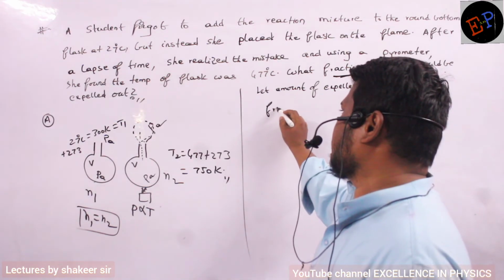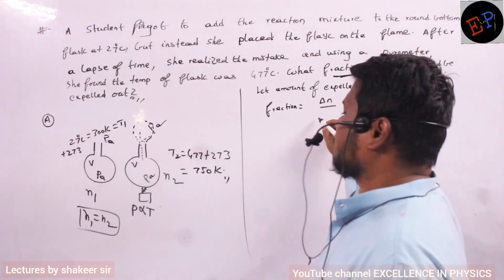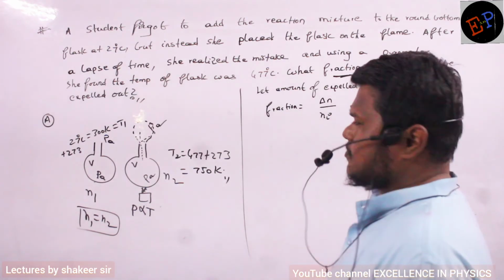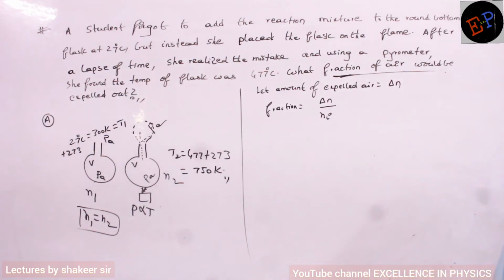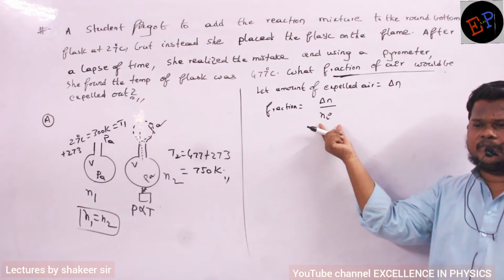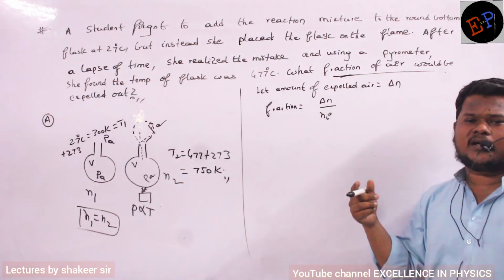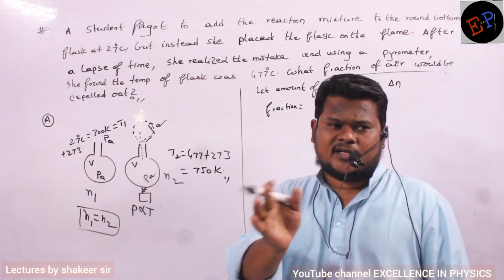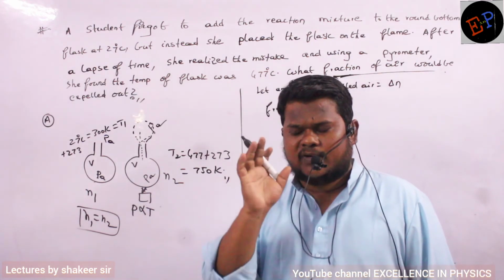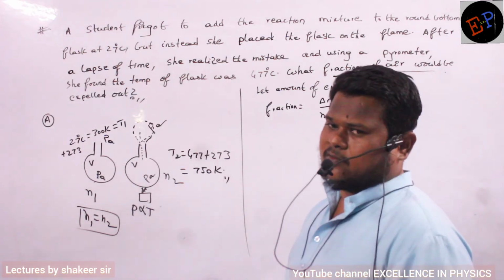Fraction means how can I calculate? Fraction means number of moles gone into the atmosphere divided by initial number of moles. This is how I take a fraction, no? So these many moles have entered into the atmosphere and the original number of moles is Ni. So change divided by Ni will give the fraction. Fraction multiplied by 100 will give percentage. Percentage he is not asking, he is asking only the fraction. So delta N divided by Ni. This is what I am supposed to calculate.